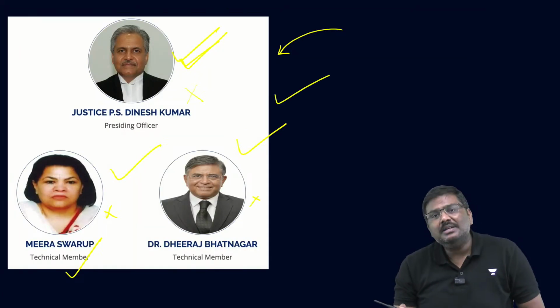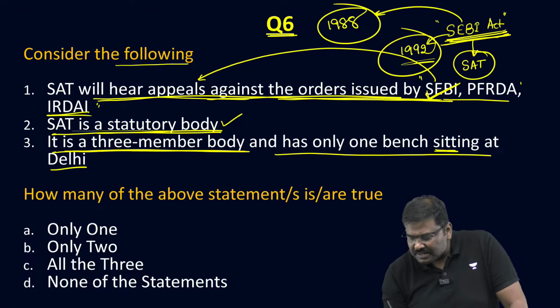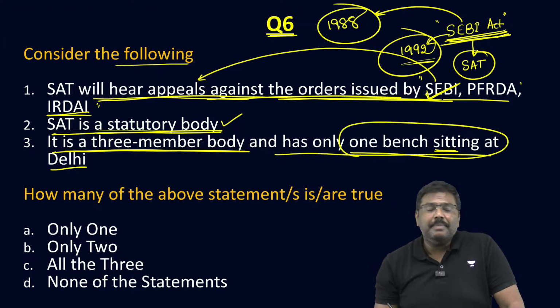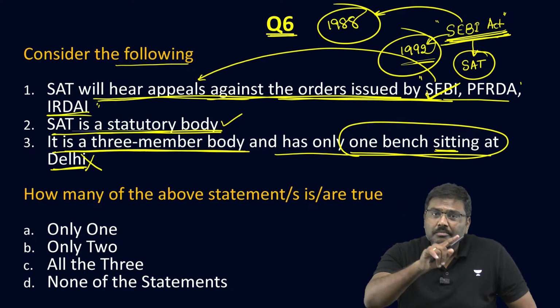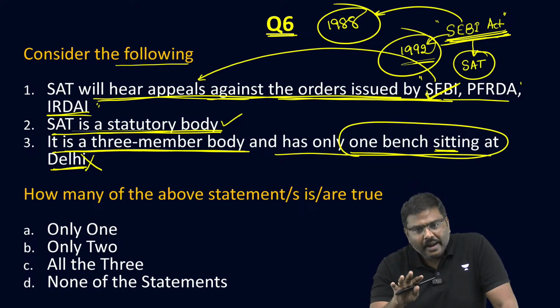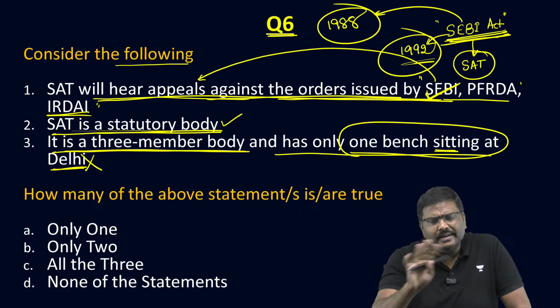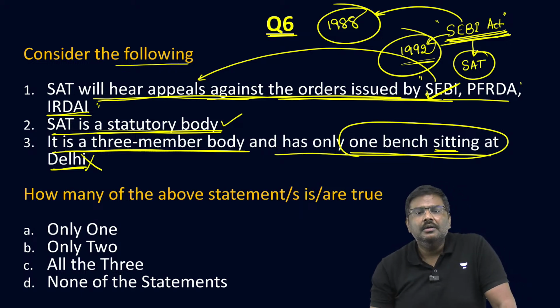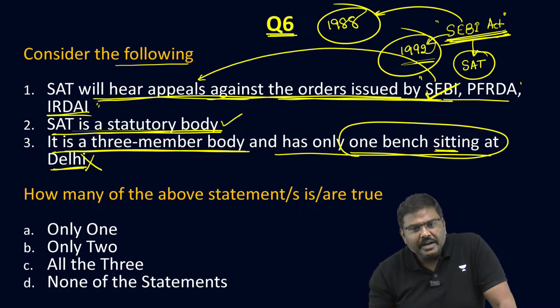So, are there 3 members in the SAT? Yes, there are 3 members in the SAT, but please understand, it has only one bench sitting at Delhi. No, it has only one bench, but sitting in Mumbai. Is it okay? It has only one bench sitting in Mumbai, not in Delhi. Is everyone okay? Please do let me know. Is everyone okay with this statement?